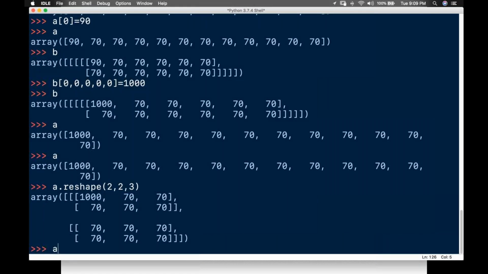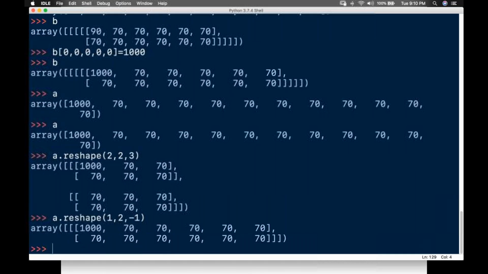For example, if I don't know one of the numbers, I'll write reshape with 1 comma 2 comma, and I don't know what the next number is, so I'll just write -1. This -1 will be given by your Python compiler itself. What is required is 6, and it is given by Python itself. This is called an unknown dimension.